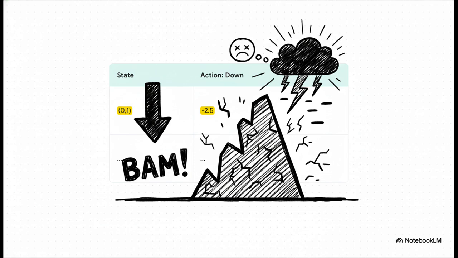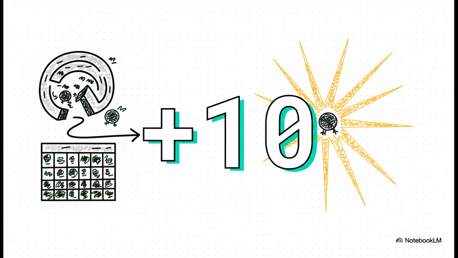The agent is learning, okay, note to self, that was a bad idea. So the agent just keeps wandering around, right? It's filling its table with a map of what not to do. Little penalties for normal steps, bigger ones for walls. It's basically a whole landscape of negative numbers. But then, after who knows how many random moves, it just stumbles upon the goal.